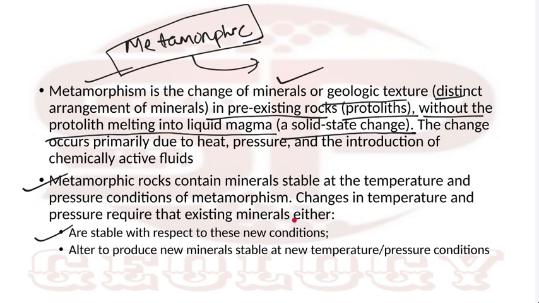Metamorphic rock contains minerals stable at the temperature and pressure conditions of metamorphism. If the temperature and pressure conditions change, then new minerals will appear or some minerals will disappear. The new minerals will be adjusted to the new pressure and temperature conditions. That's how the grade will change. So these, temperature, pressure, and chemically active fluid, are called the agents of metamorphism.